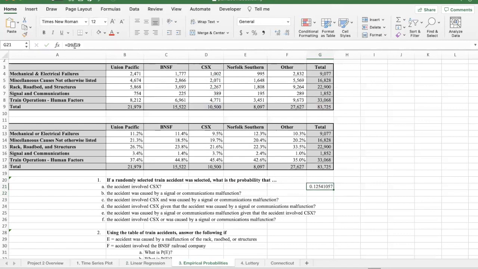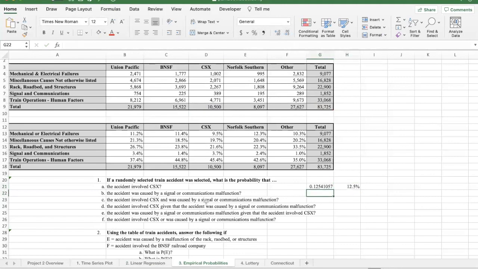Now that was the formula D9 divided by G9. So I'm just going to copy that and then paste it in here. So I get the same thing, but then I can turn that one into a percentage, give it a little bit more precision so you can see it. Makes it a little bit easier to read.